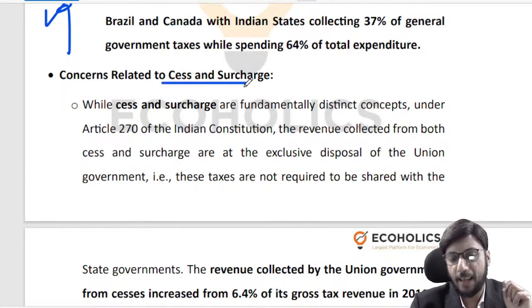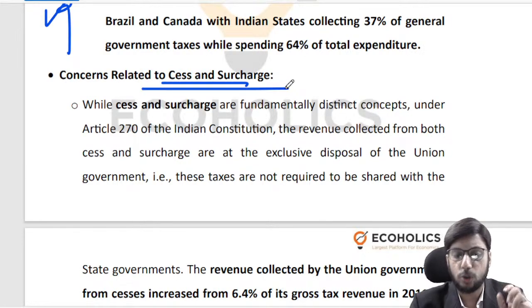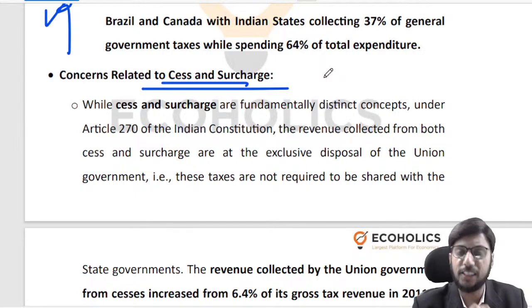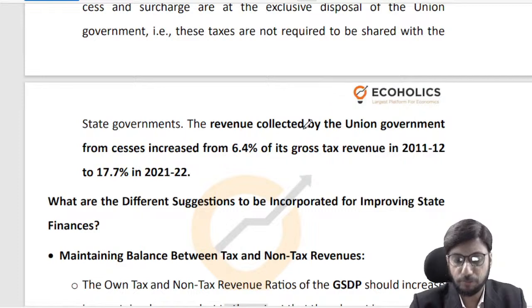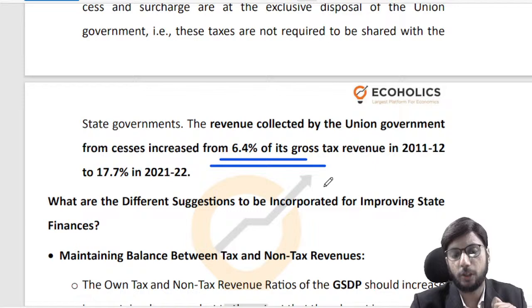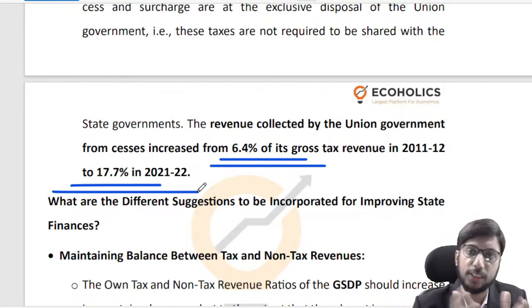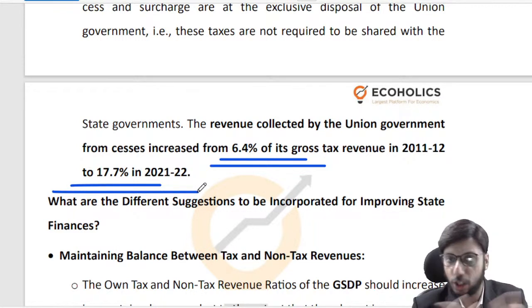Another concern that states have is related to cess and surcharge, right? So cess and surcharge is what the central government collects and doesn't share with the state government, right? So the central government is mandated to share the tax revenue and stuff, but when it comes to cess and surcharge, they don't share this. Now the problem is that in 2011-12, cess and surcharge was around 6.4% of the gross tax revenue, right? And now the cess and surcharge is 17.7% of the gross tax revenue. So what the central government is doing is that obviously it cannot collect too much from the people, otherwise its own image will be in a bad light.